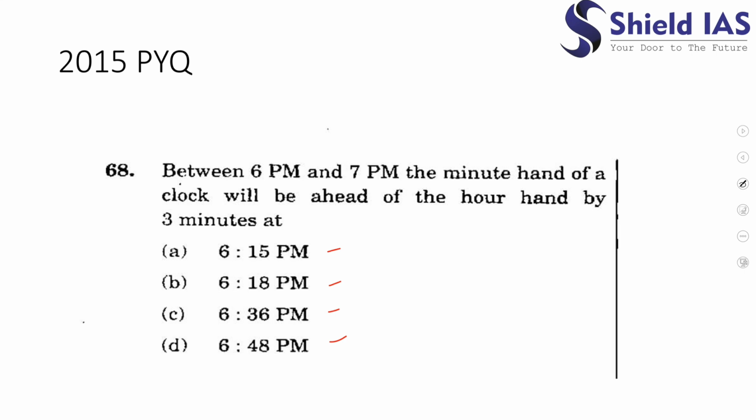But in our subsequent classes, we will be seeing how to cross check our answer, or how to arrive at the answer just by looking at the options. So in this question, I'll show you how this can be done. The question says between 6 p.m. and 7 p.m. the minute hand of a clock will be ahead of the hour hand by 3 minutes. Okay.